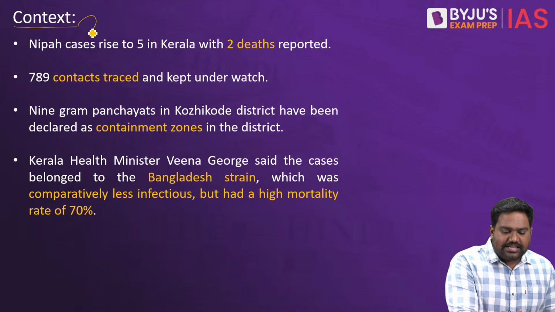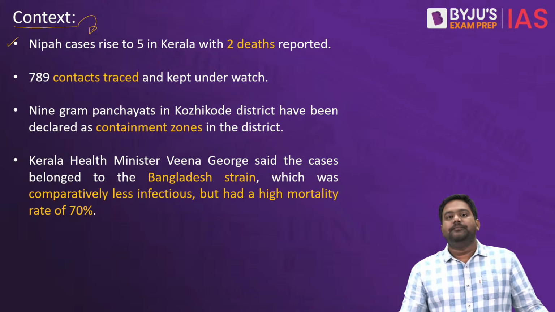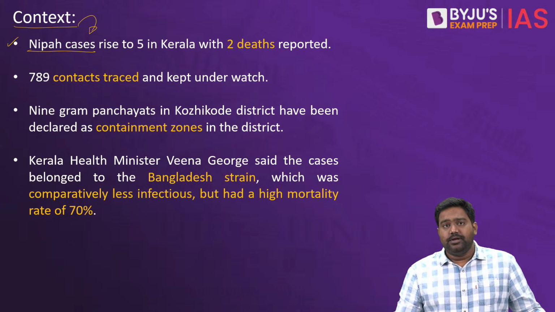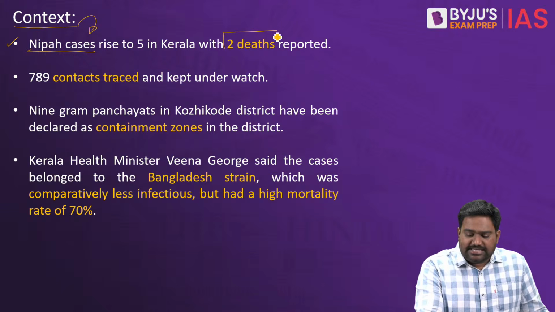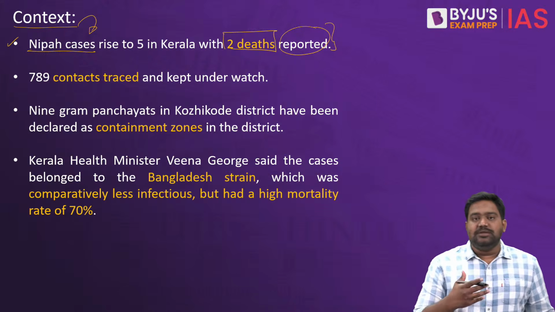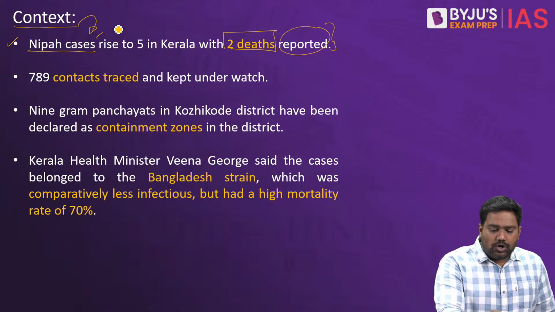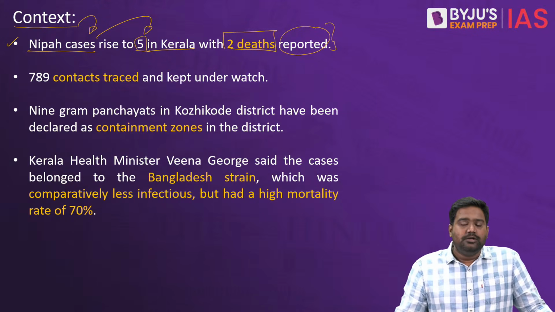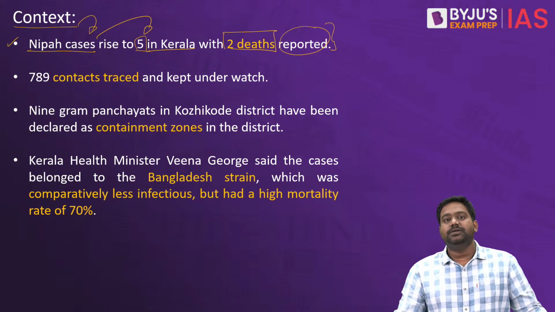In the last few days, there has been a big development in Kerala. Another outbreak of Nipah virus disease has been reported, and unfortunately, 2 deaths have already occurred. The Kerala Health Department, which is closely monitoring the developments, has already reported 5 more cases, clearly indicating human-to-human transmission of the disease.